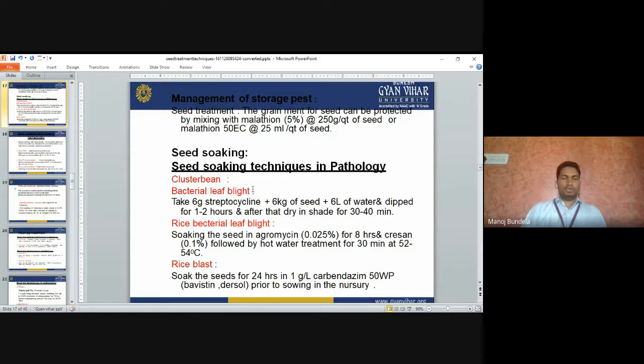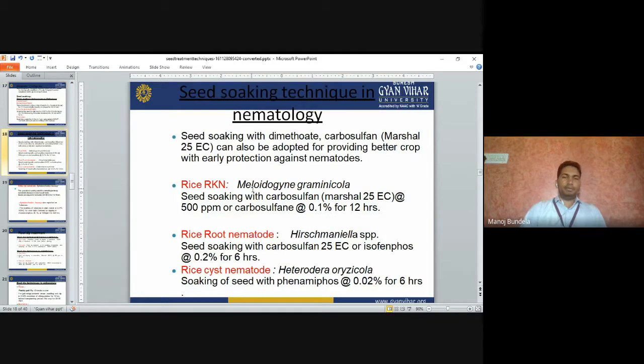So what can we do for rice blast? Soak the seeds 24 hours in 1 gram carbendazim. So rice blast, carbendazim; rice bacterial leaf blight, agromycin and streptocycline.